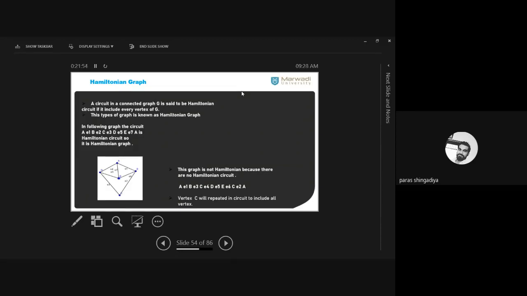You can also implement this with cities. Say there are 6 to 7 places on a map, and we check whether we can find a route which covers every place exactly one time and again reaches back to the starting place. You have to visit each place only one time, and reach back to the starting place. It is called the Hamiltonian graph.